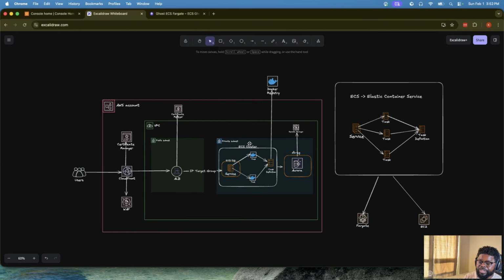Once that is done, the task will need to talk to the database, right? So we'll create a database for that. And then for the database, at some point, we need credentials, right? We want those credentials to be stored in Secrets Manager.